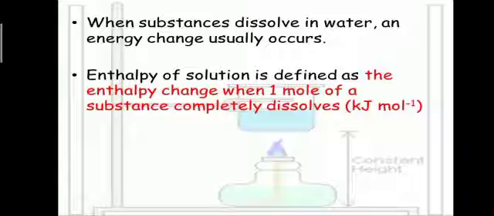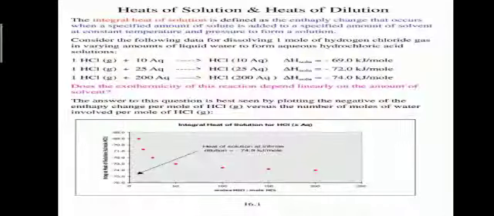We have taken 1 mole of solute, or the substance, which is completely dissolved in a large amount of solvent at constant temperature and pressure. At this stage, the amount of heat evolved or absorbed is called the heat of solution. So when substances dissolve in water, an energy change usually occurs. Enthalpy of solution is defined as the enthalpy change when 1 mole of a substance completely dissolves and the heat is evolved or released. This is called the enthalpy or heat of solution.